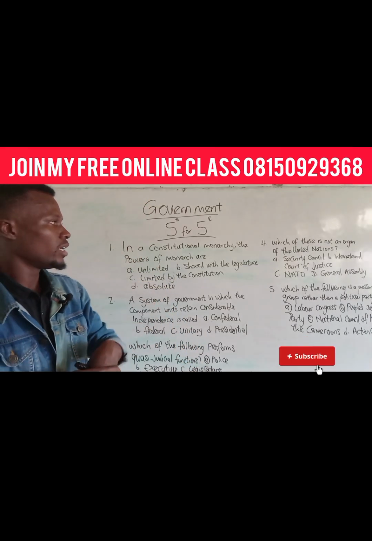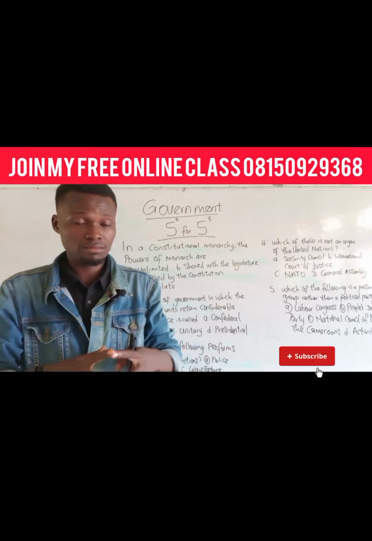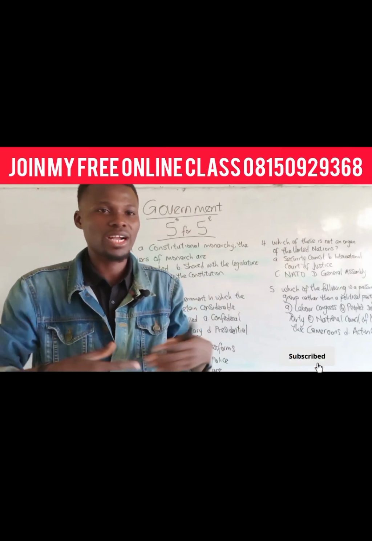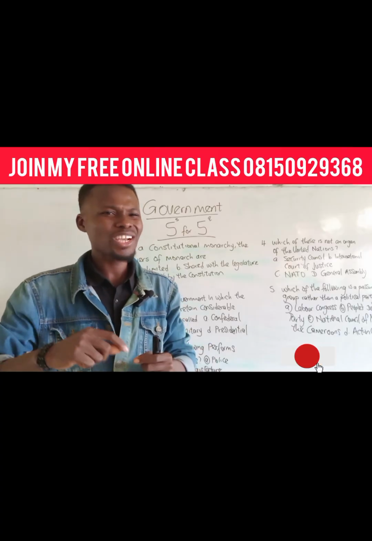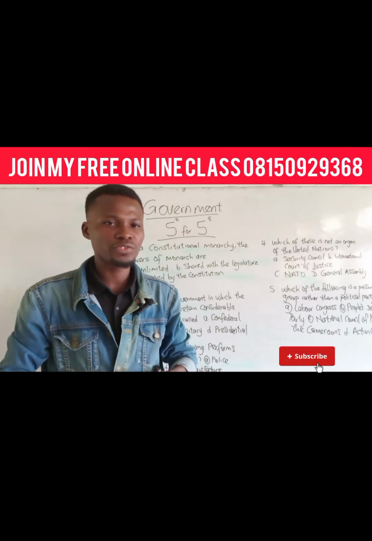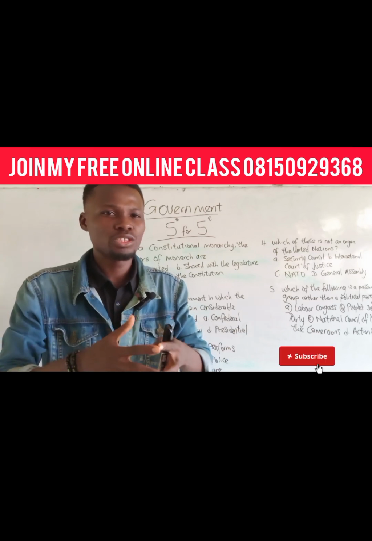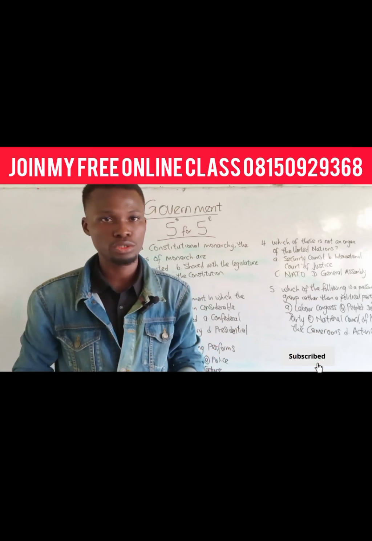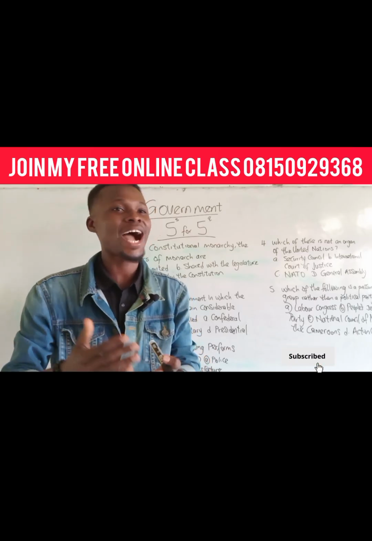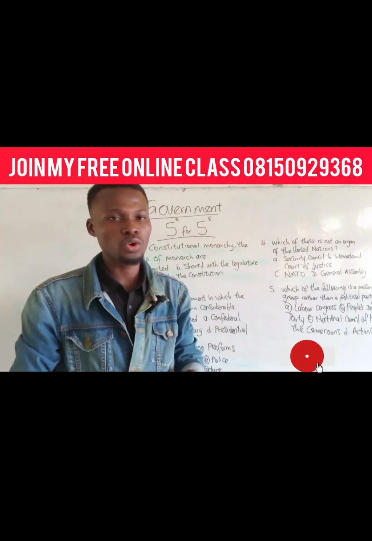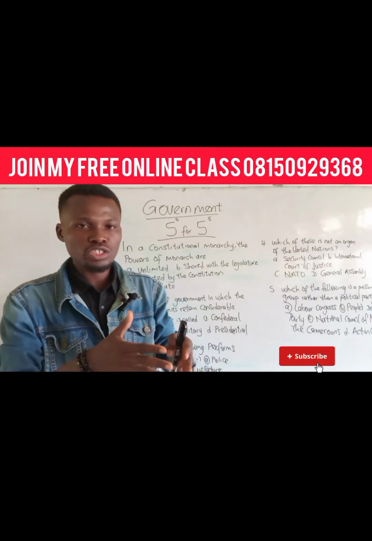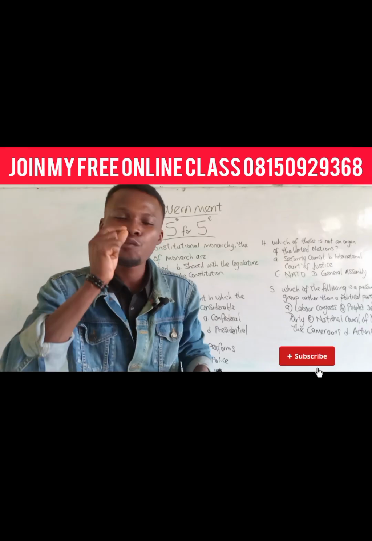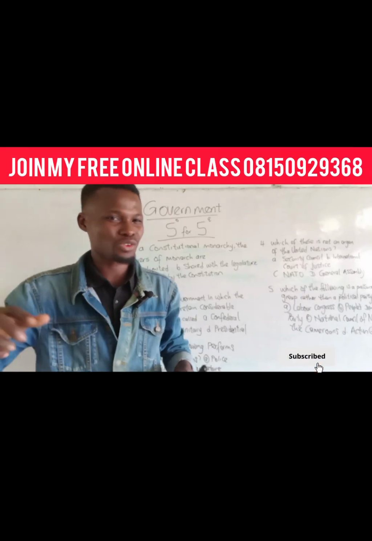In a constitutional monarch, constitution is a body of agreed rules and regulations that governs or guides a state. That's constitution. Constitutionalism is the act of strictly adhering to the constitution. You can have a constitution and people are not following it. But when you have a constitution, people are actually meant to follow it. So when the constitution is in place and people strictly follow it, that is constitutionalism.